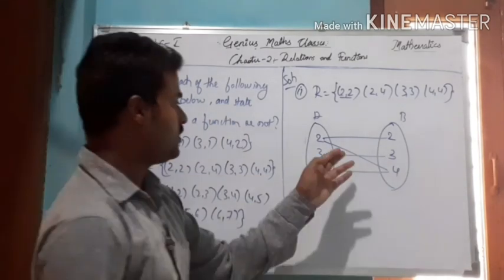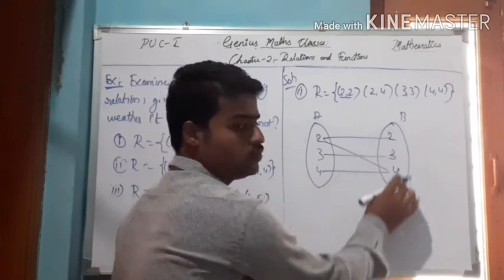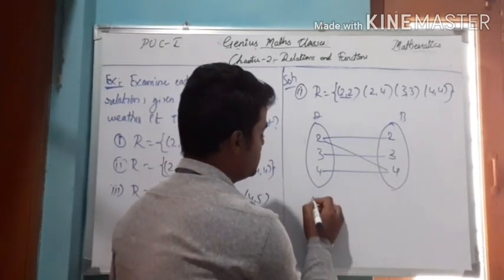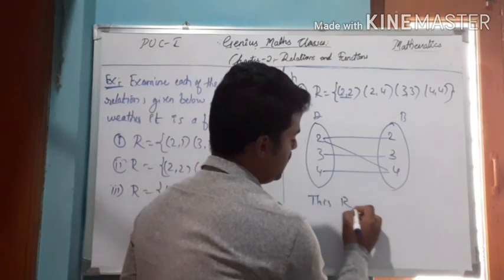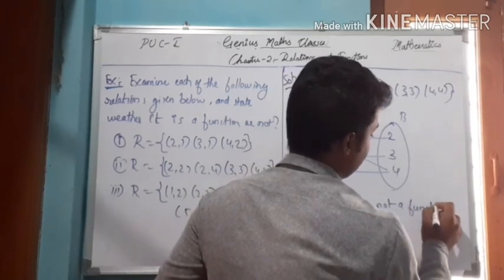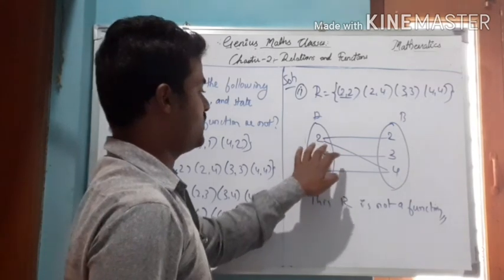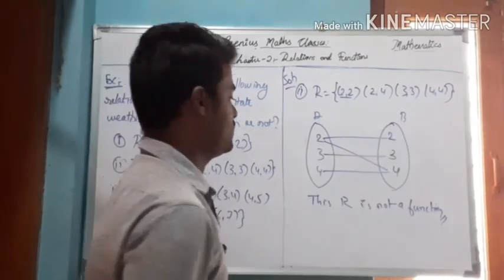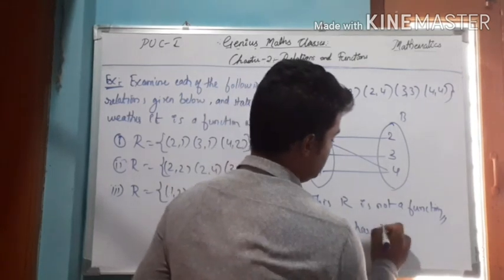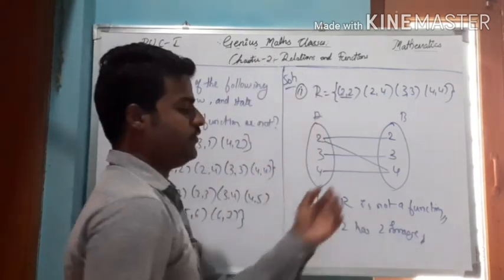So observing this, 2 has 2 images, 2 and 4. And therefore, this is not a function. This R is not a function because the element 2 has 2 images. Therefore, it is not a function.